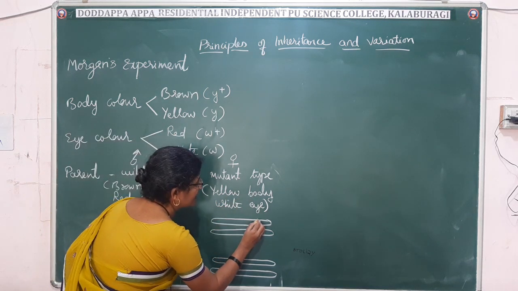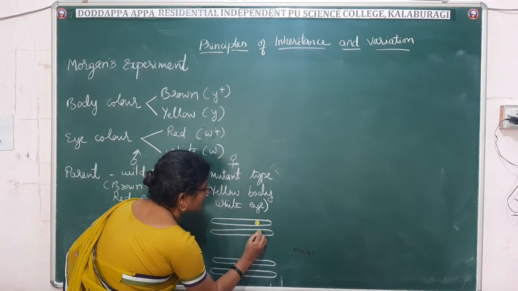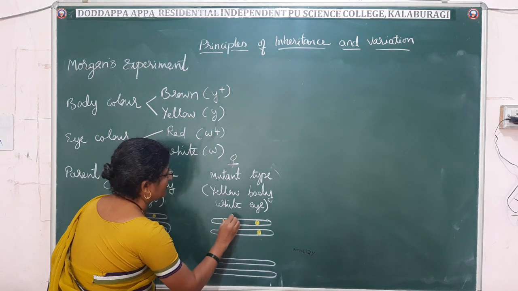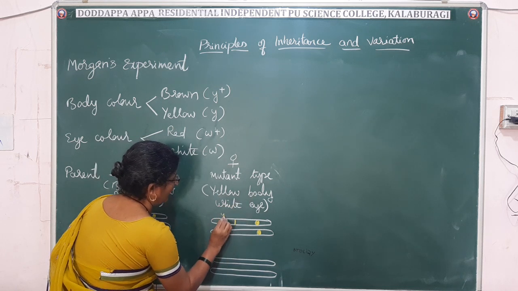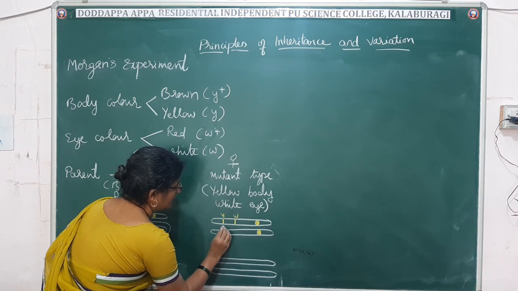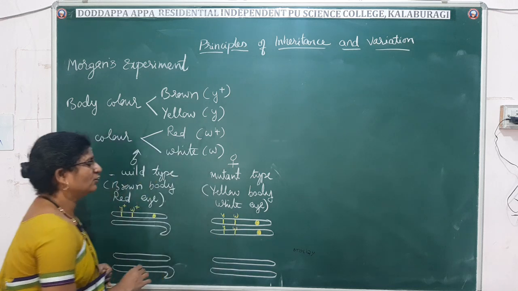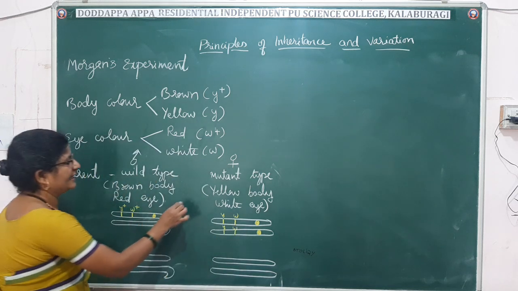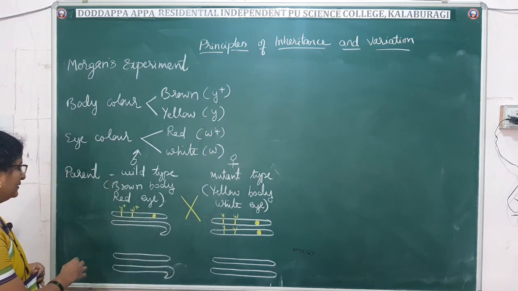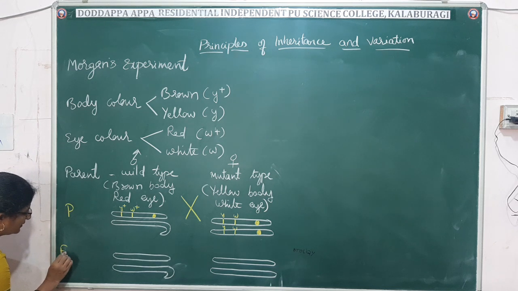As usual, let us draw the centromere and the genes, that is yellow body y and white eye w. He selected the homozygous variety and made a cross between these two varieties. These are the parental varieties. Then the F1 generation.